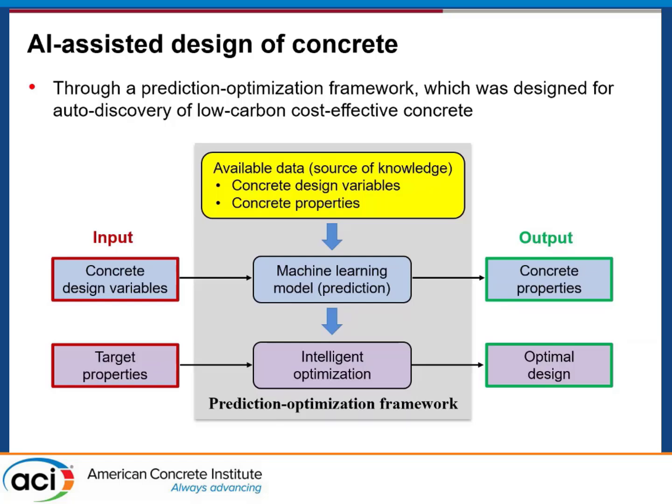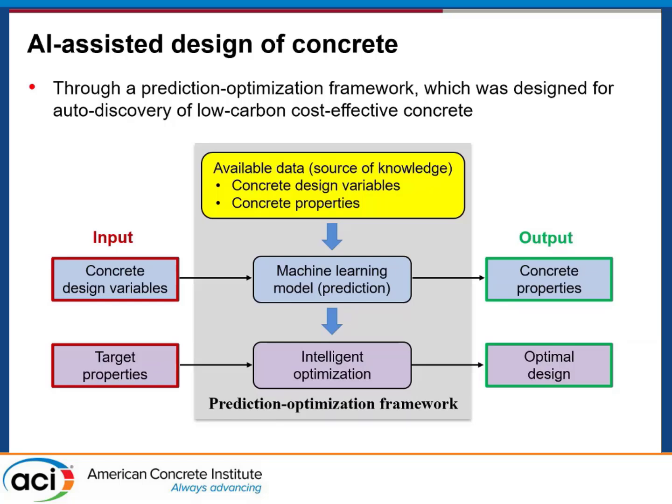If we specify how much water and cement and aggregates are used, then we can predict the concrete property. Basically this machine learning model creates the relationship between the input and output variables or properties.